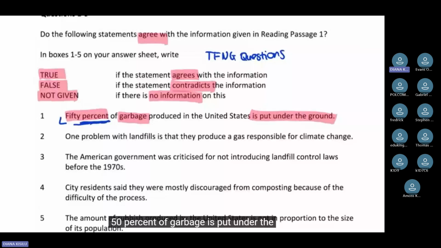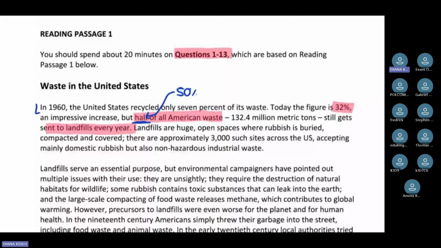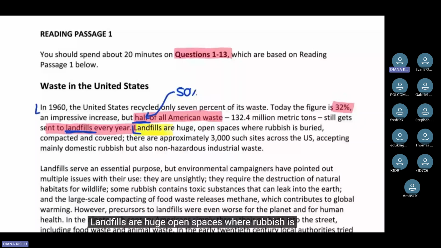We still don't know whether 50% of garbage in the United States is buried under the ground because it talks about landfills. And we need to know what landfills are. So let's continue reading. Landfills are huge open spaces where rubbish is buried, compacted, and covered. There are approximately 3,000 such sites across the US, accepting mainly domestic rubbish, but also non-hazardous industrial waste. So landfills are spaces where rubbish is buried.